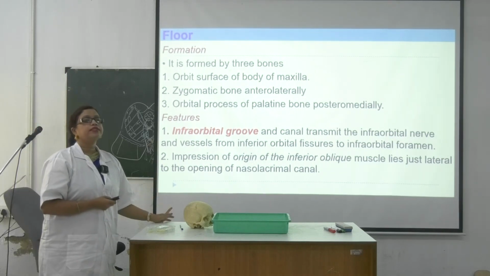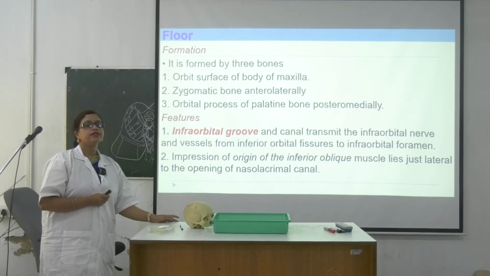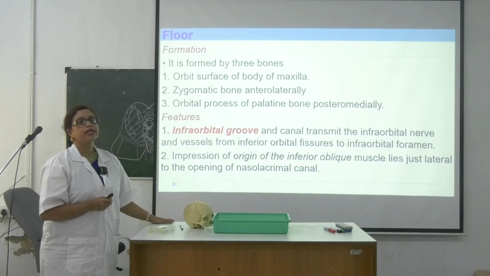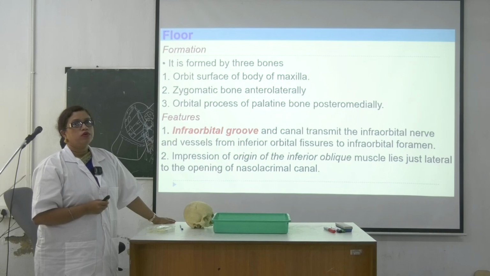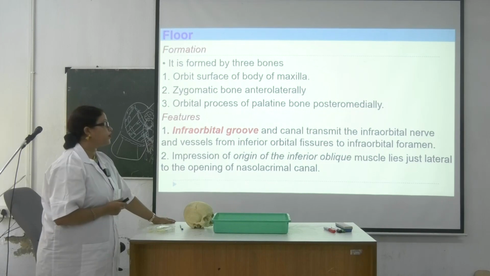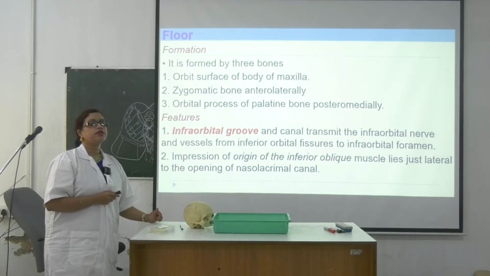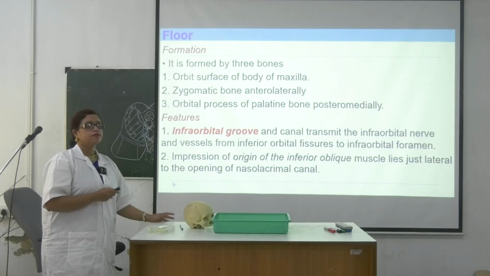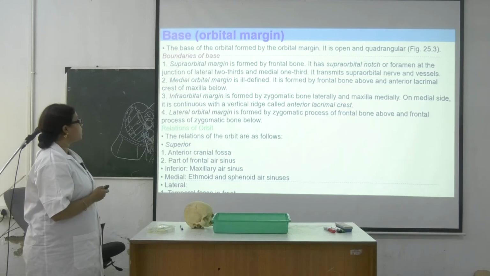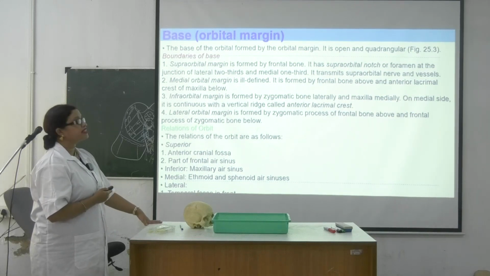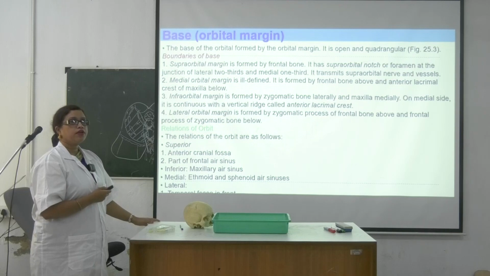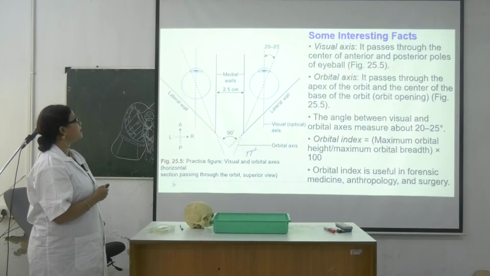So another thing is, where is the origin of inferior oblique? Where is the origin of inferior oblique? It is just lateral to, write it down, inferior oblique has been originated from just lateral to the nasolacrimal canal. Okay, so this thing already I have told you. Okay, base ki pabi. Okay, the infratemporal fossa, how it is connected to the alveolar fossa. Okay, so that thing you have to know.